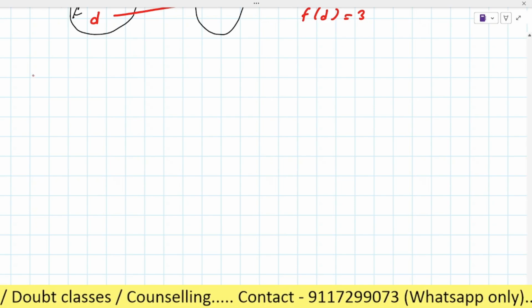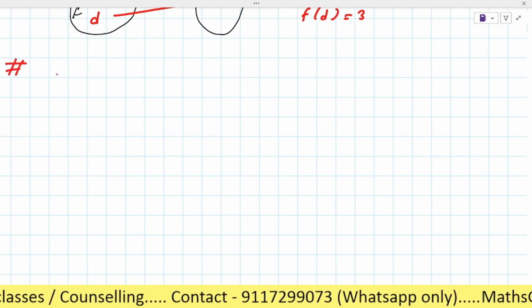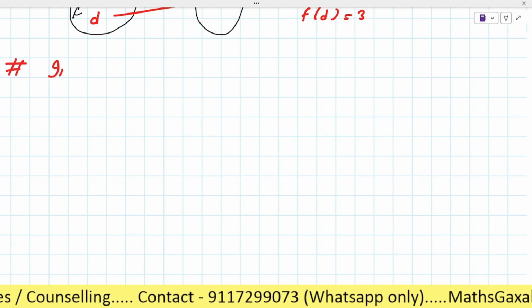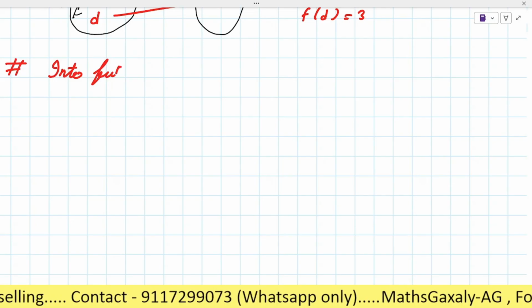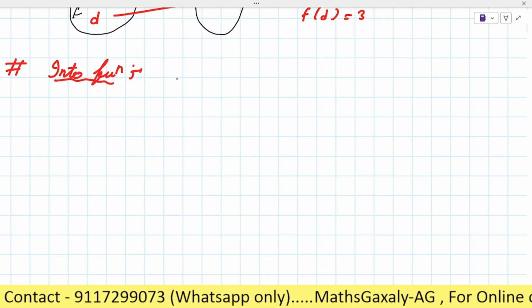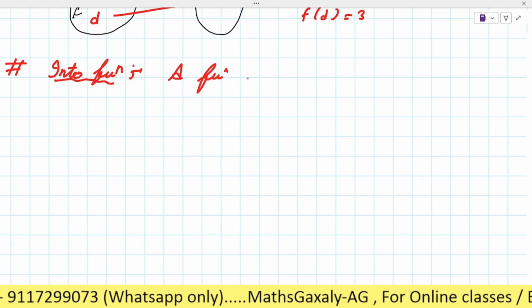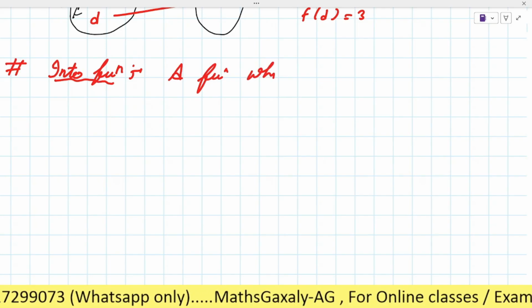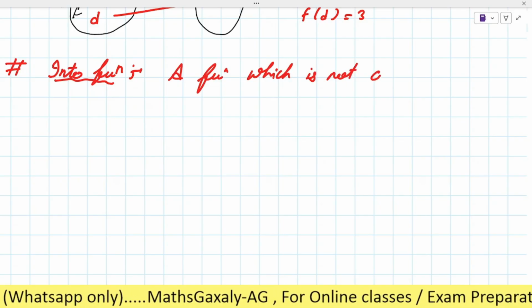Let's see another type, that is into function.